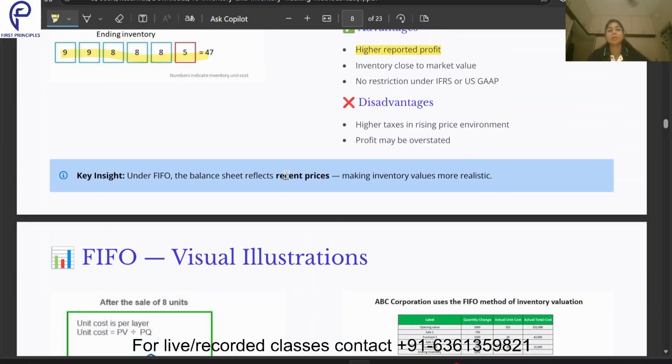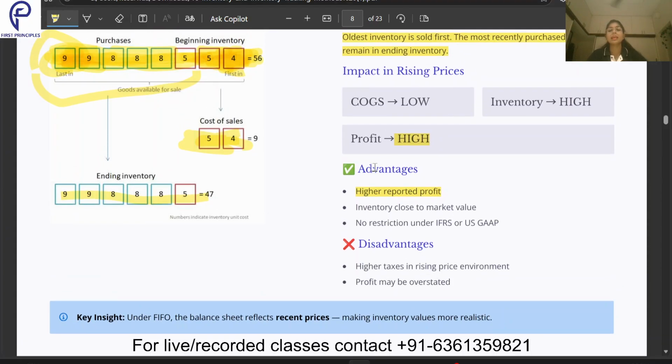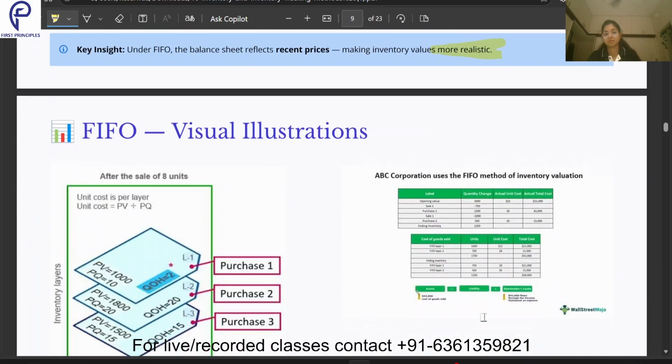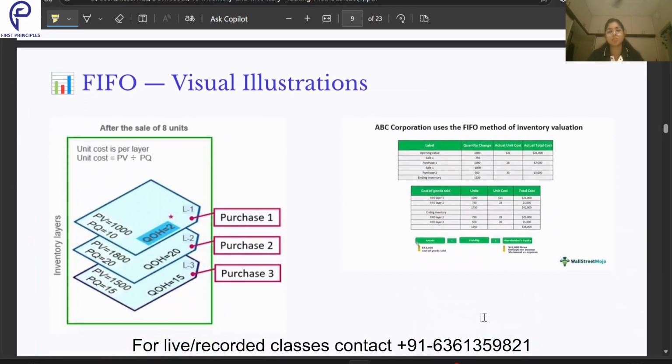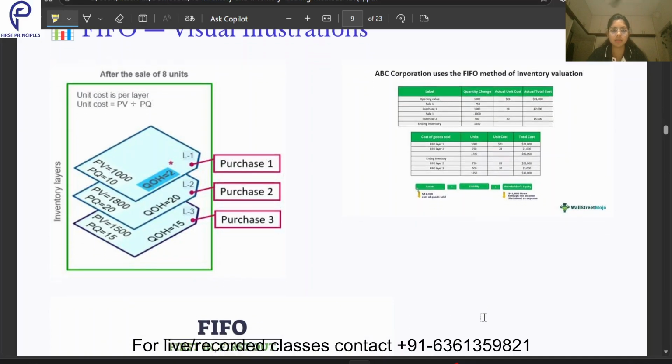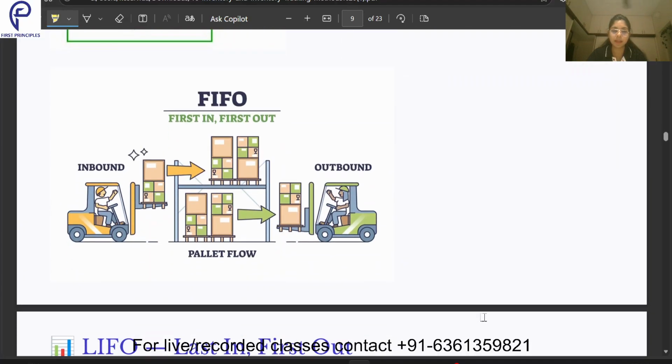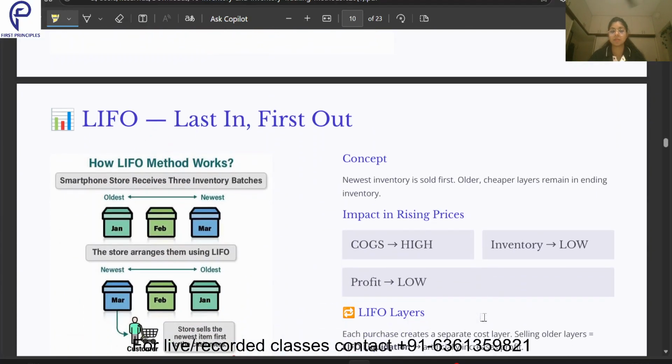So in FIFO, what is happening? We can say my profit is overstated, but my balance sheet is more realistic. My balance sheet looks more realistic. Why? Because the inventory reflects the actual prices in the market. This is the visual illustration given for our understanding purposes. Already I have explained above, that was a better explanation.